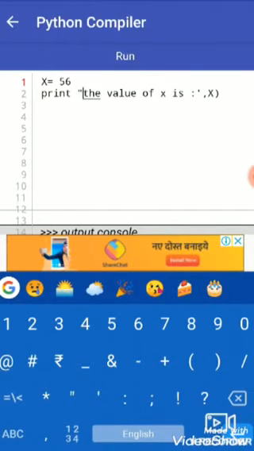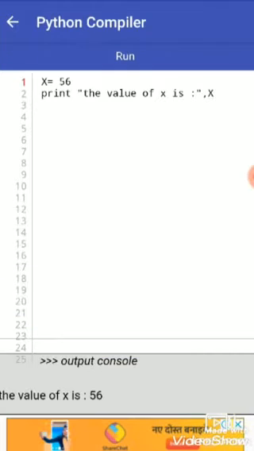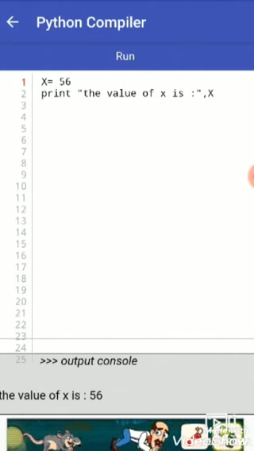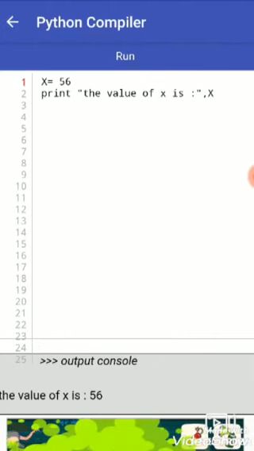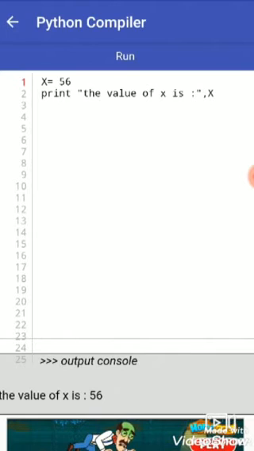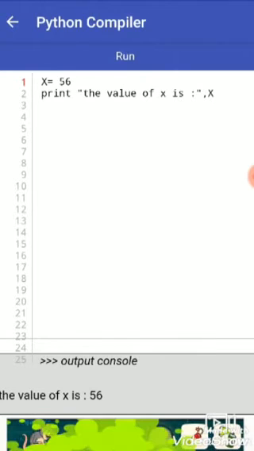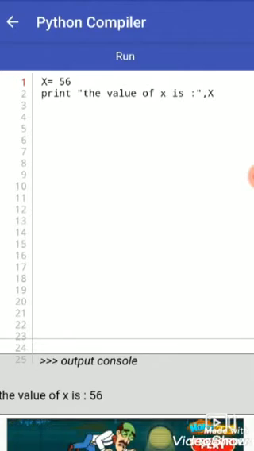You can see the value of x is 56 is shown here. The statement which is under quotes is taken as a statement, and the values which are after the quote or beyond the quote are used as a variable name, as a calculation, or to show the value of that variable.